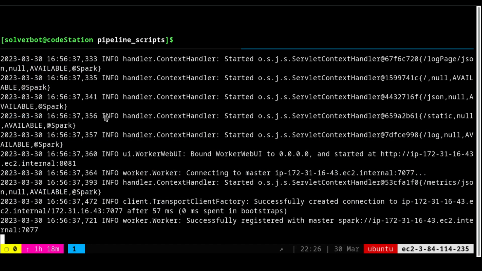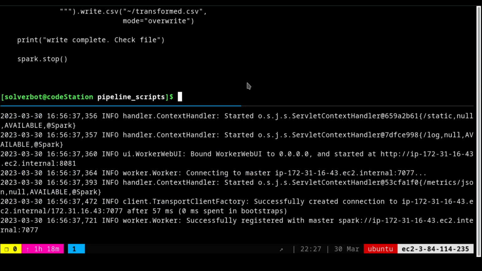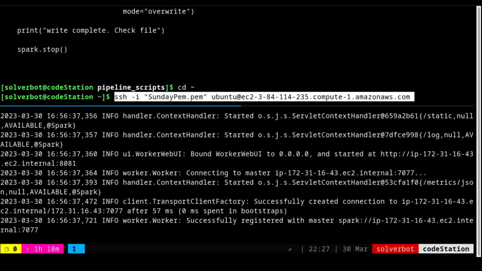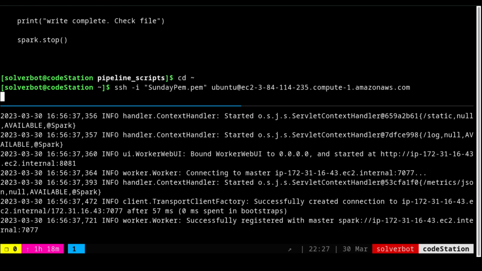And as I told you, this particular session is locked right now. So you need to have one more session, right? So I will be using this location to start working on another additional session. I have the SSH key with me, right? So I will use that key and connect with the cluster again.